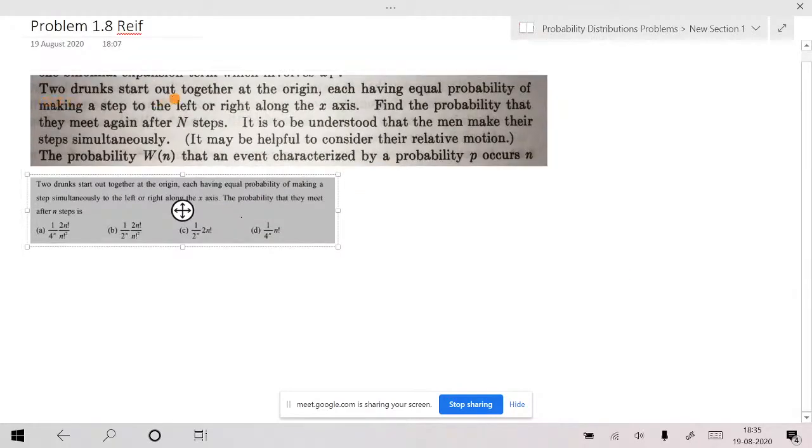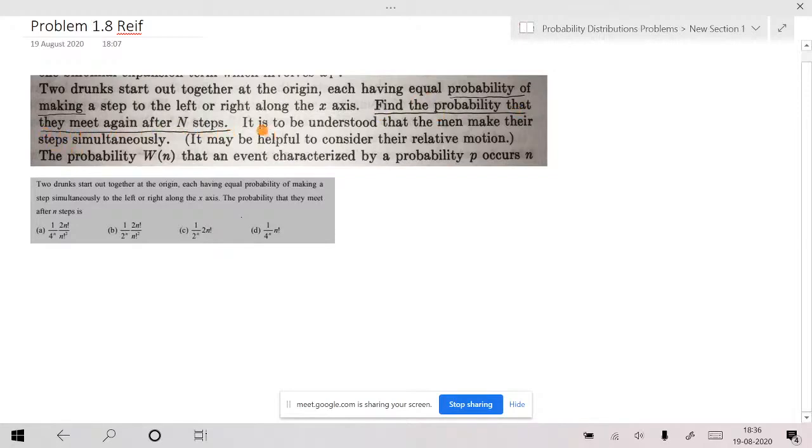Two drunks start out together at the origin, each having equal probability of making a step to the left or right along the x-axis. Equal probability of making the step to the left or right along the x-axis. Assume they will not collide with each other. Find the probability that they meet again after n steps. So each of them will take capital N number of steps.